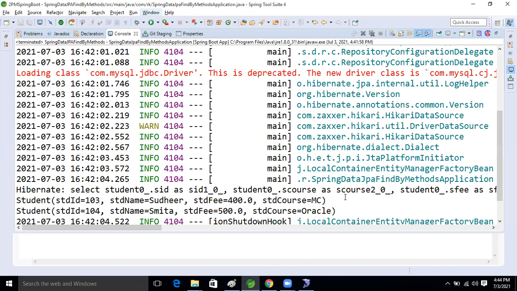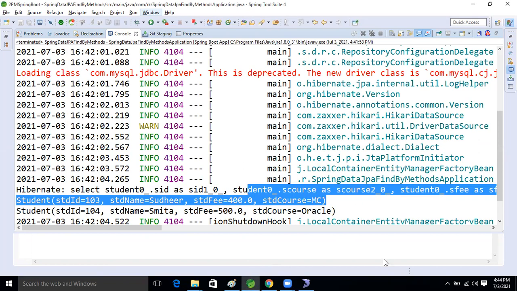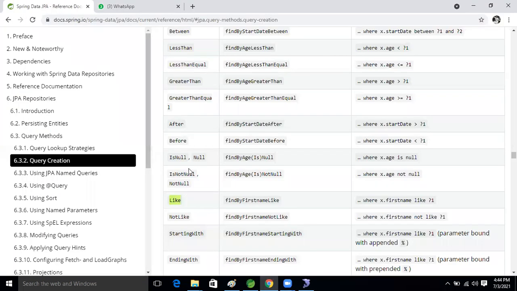So, there is also Not Like now. One minute. Come here. We have seen Like. Another one is what, guys? Not Like, right? Not Like is there now.